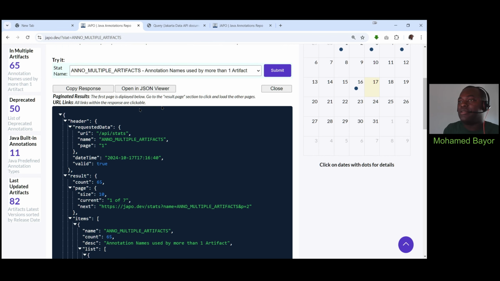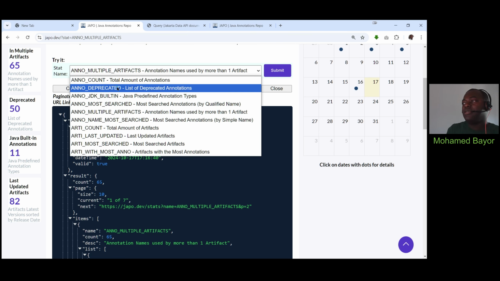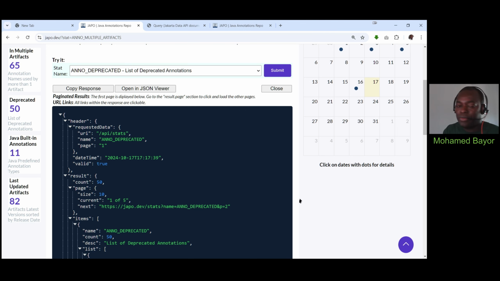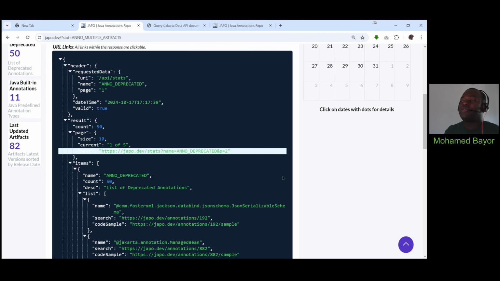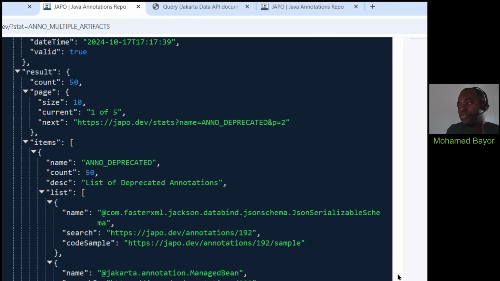Another interesting list, you can click either from here or choose from this list, which is the same. There is also the list of deprecated annotations, and this is interesting because this is the list of all deprecated annotations regardless of the framework or library or artifact where it's found. So think about that.